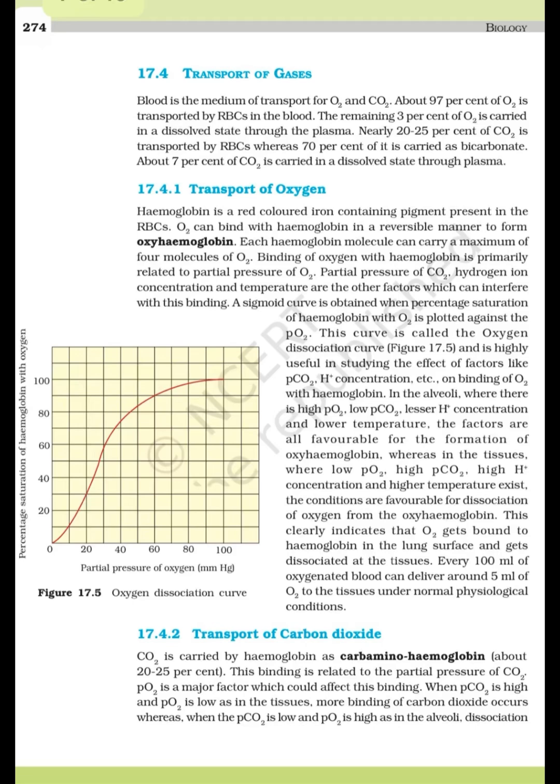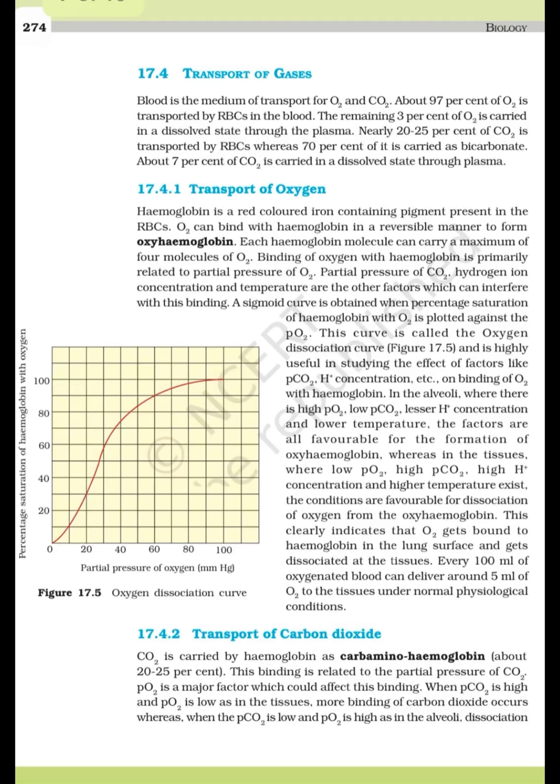Transport of gases. Blood is the medium of transport for oxygen and carbon dioxide. About 97% of oxygen is transported by RBCs in the blood. The remaining 3% of oxygen is carried in a dissolved state through the plasma. Nearly 20 to 25% of carbon dioxide is transported by RBCs, whereas 70% of it is carried as bicarbonate. About 7% of carbon dioxide is carried in a dissolved state through plasma.